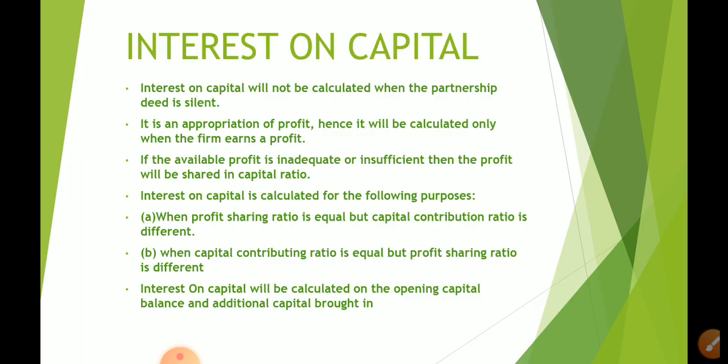Interest on capital will not be calculated when the partnership deed is silent. So if the partnership deed is silent, or if they have not prepared a partnership deed at all and they have a dispute regarding interest on capital, then no interest on capital is charged or allowed to the partners. It is an appropriation of profit. Hence, it will be calculated only when the firm earns a profit. So, this was the tricky question number 11. If the firm incurs a loss, interest on capital will not be allowed.